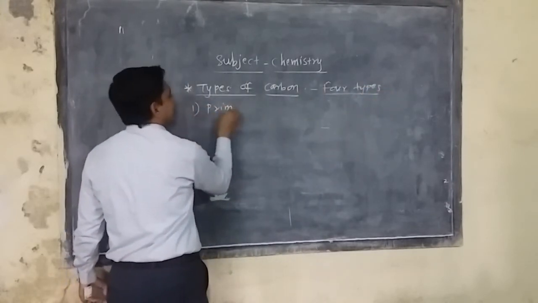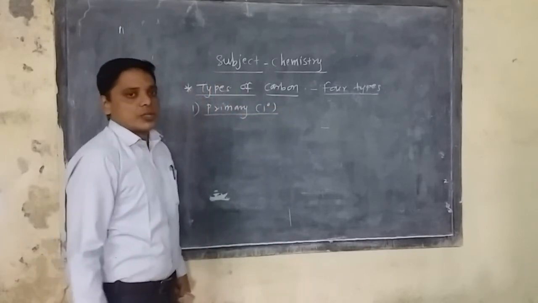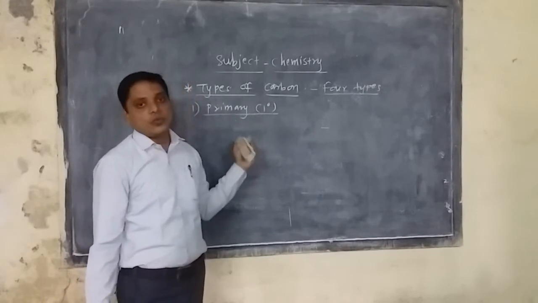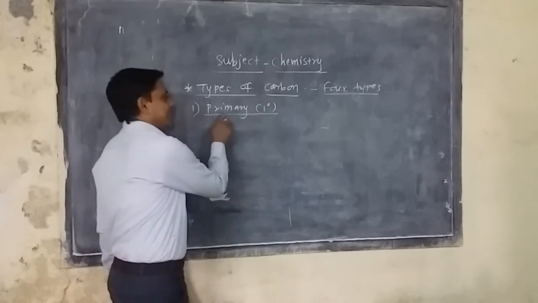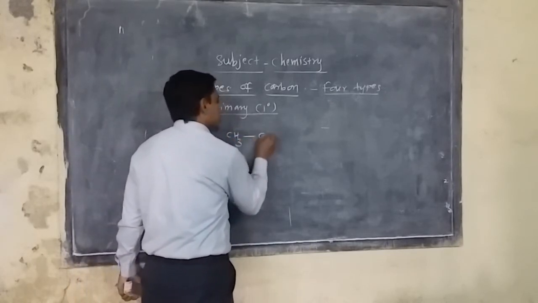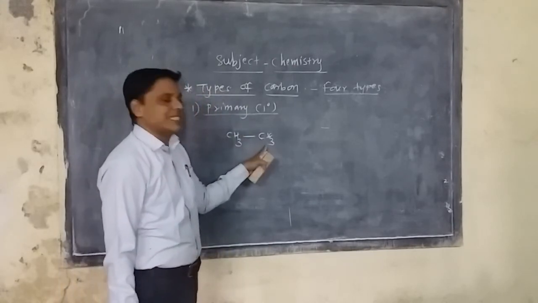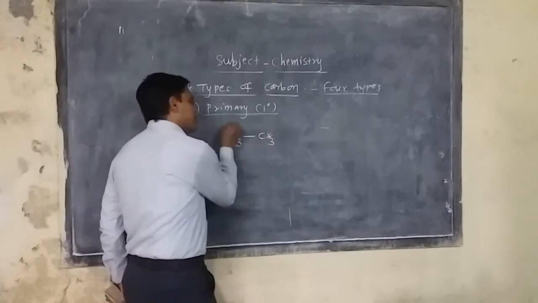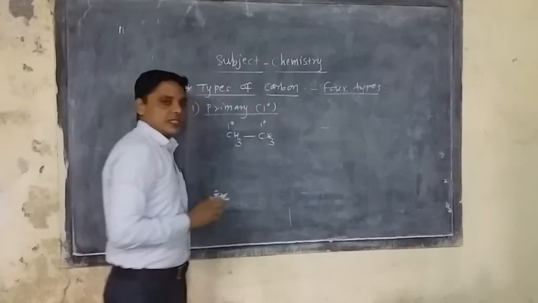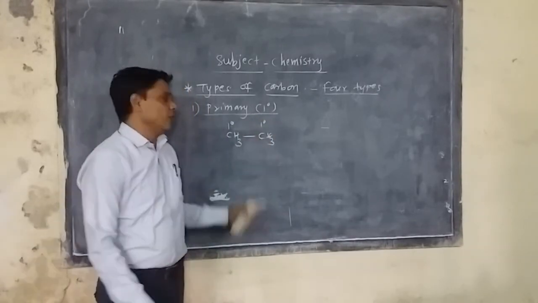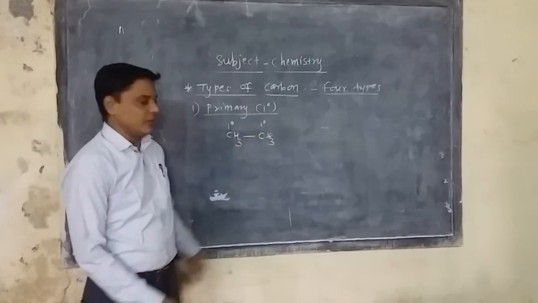So what is a primary carbon atom? Primary is 1 degree carbon. In such a carbon, one carbon atom is attached to just one other carbon atom. So CH3-CH3 is a simple example. In this case, CH3 is attached to an adjacent single carbon, so it becomes primary. Similarly, the other CH3 is also attached to a CH3, so this forms an alkane, and that is why it is a primary type.